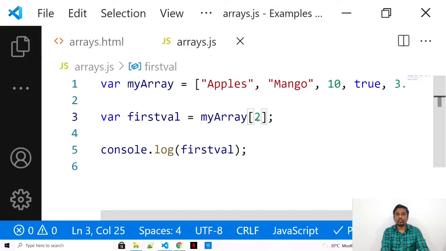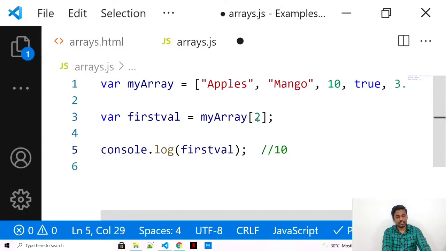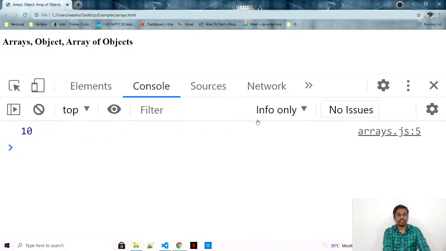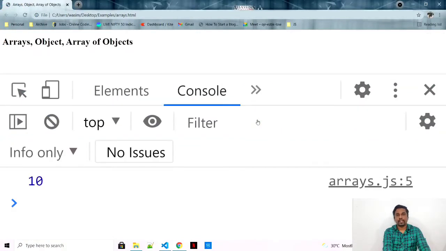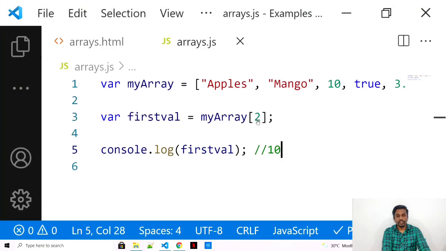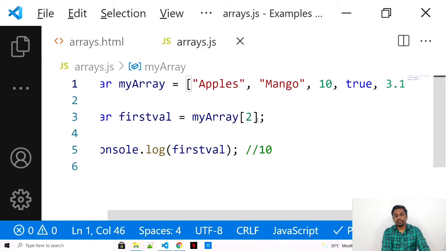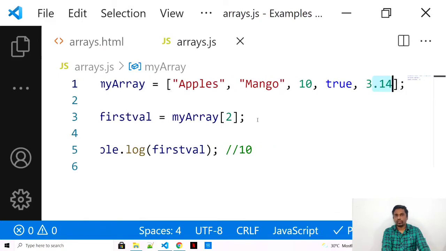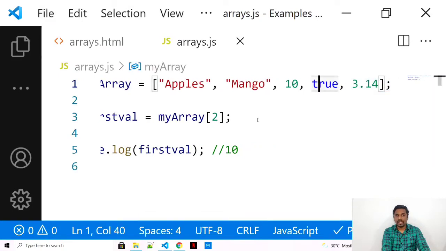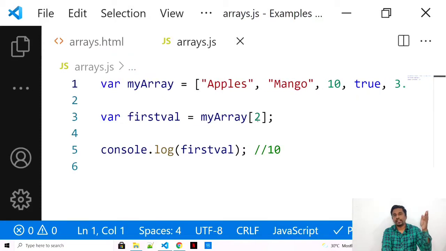So array of 2 will just give me the value 10. Let's refresh, and yes, that's just throwing me 10. That's easy for now. Let's see how many total values are there? 0, 1, 2, 3 and 4. So there are a total of 5 values, starting from 0, considering 0 to 4 is 5 values.